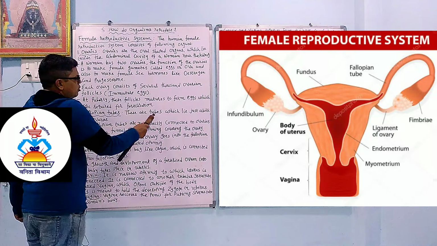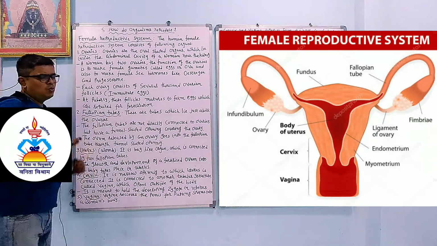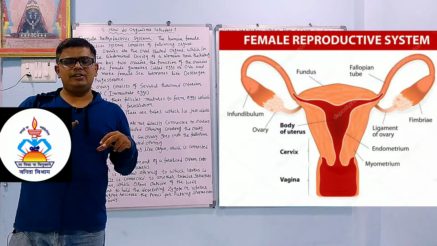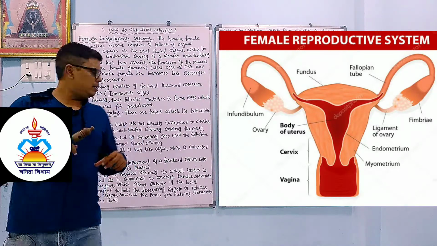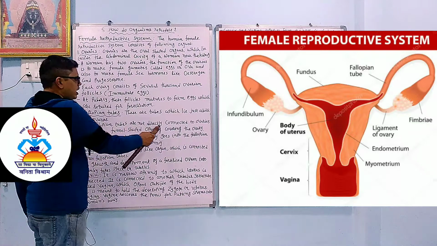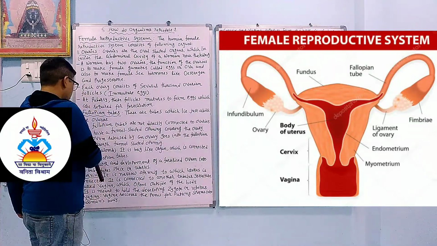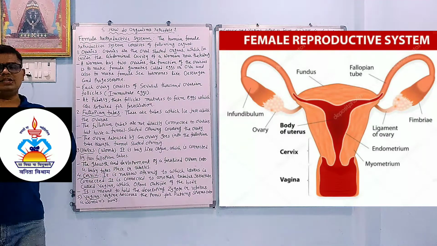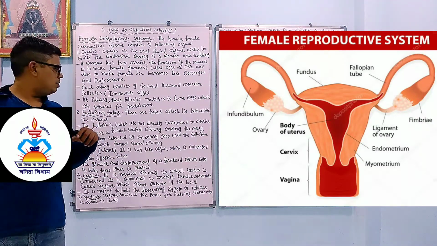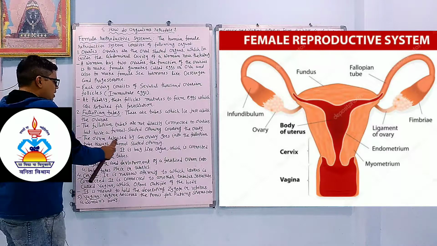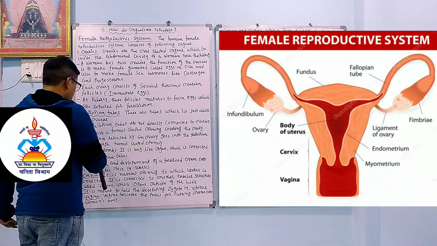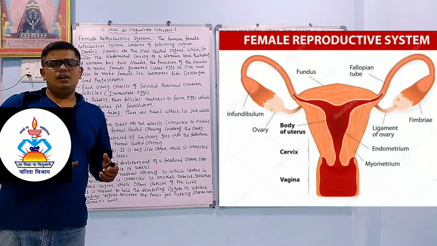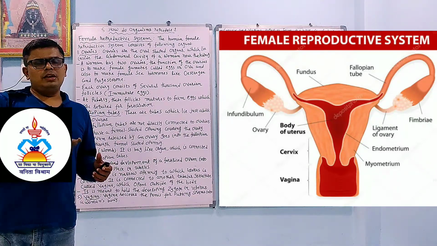Fallopian tube. These are tubes which lie just above the ovaries. So two ovaries are present, and on them the fallopian tubes are present. The fallopian tubes are not directly connected to the ovaries but have a funnel shaped opening covering the ovary. The ovum released by the ovary goes into the fallopian tube through the funnel shaped opening.